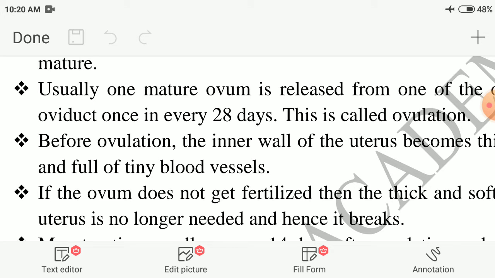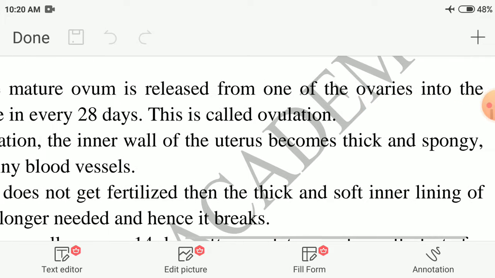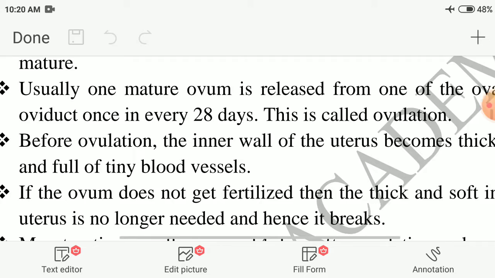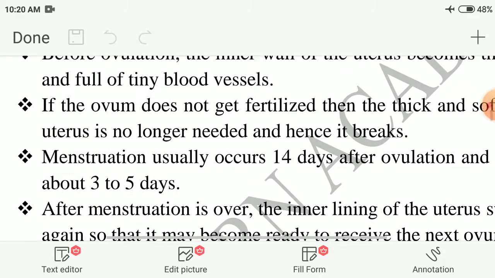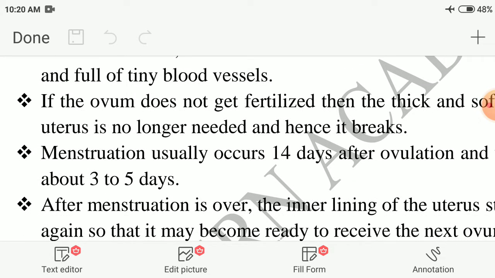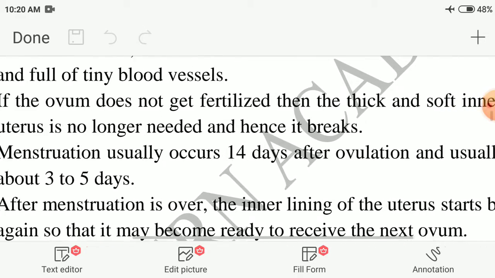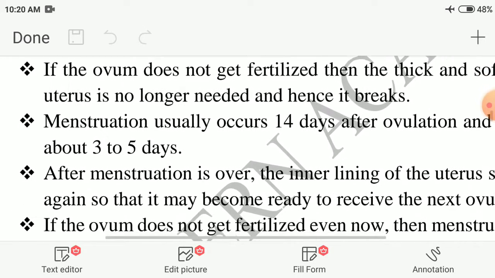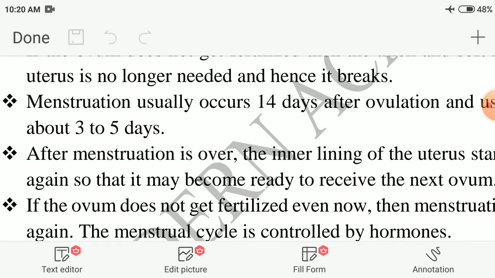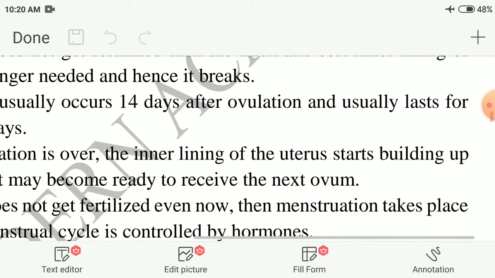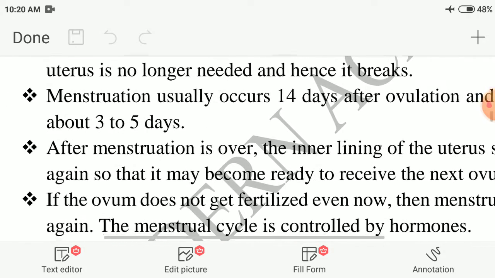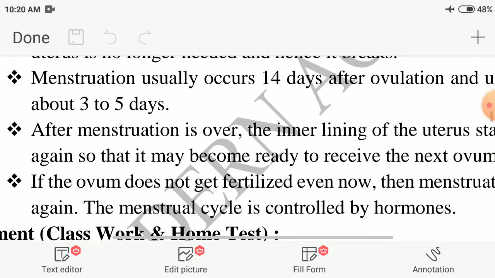Before ovulation, the inner wall of the uterus becomes thick and spongy and full of tiny blood vessels. If the ovum does not get fertilized, then the thick and soft inner lining of uterus is no longer needed and hence it breaks. Menstruation usually occurs 14 days after ovulation and usually lasts for about 3 to 5 days.